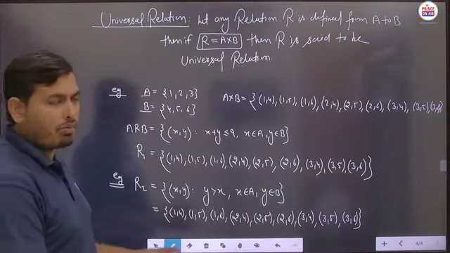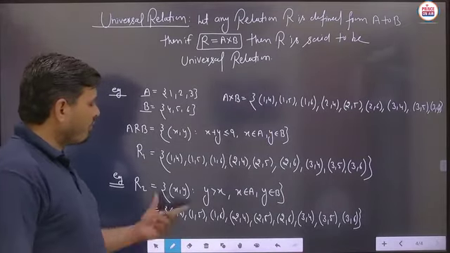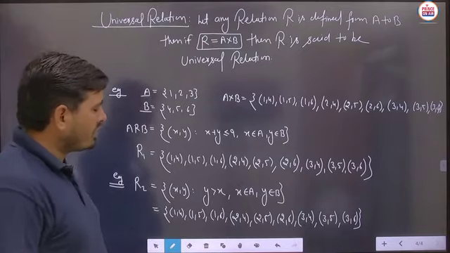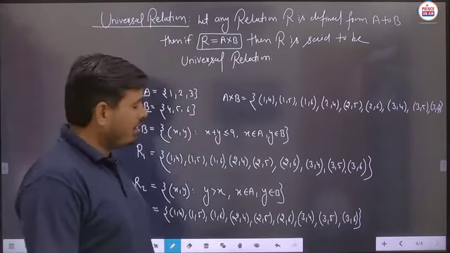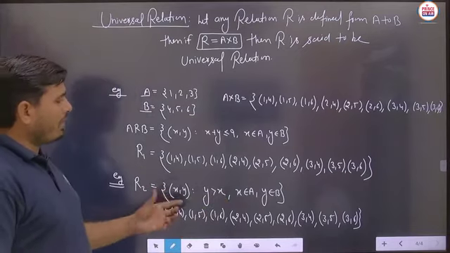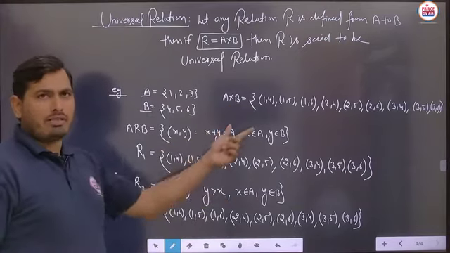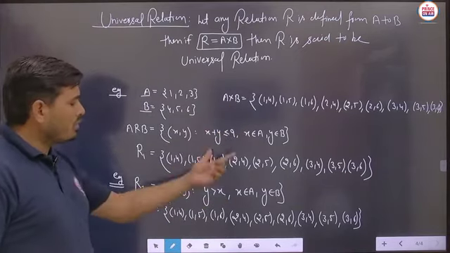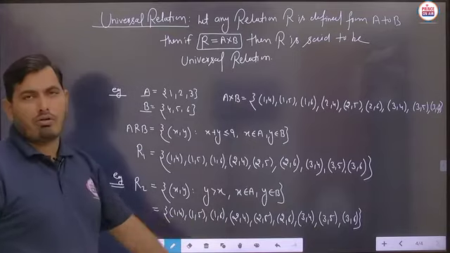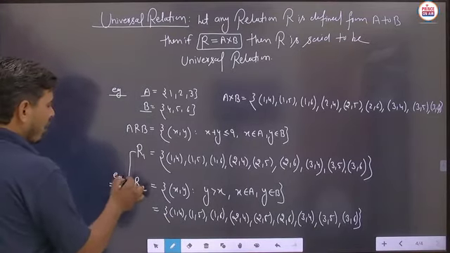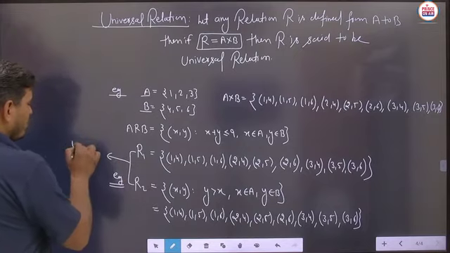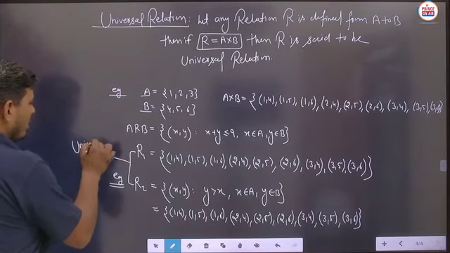There should be no problem. Is it to be clear? So (1,4), (1,5), (1,6), (2,4), (2,5), (2,6), (3,4), (3,5), (3,6). Each and every kind of ordered pair you can say, means all the possible ordered pairs, is to be, you can check from here, A cross B. All the possible ordered pairs are to be mentioned here also. So definitely student, this particular relation R1 and R2 both are said to be the universal relation.